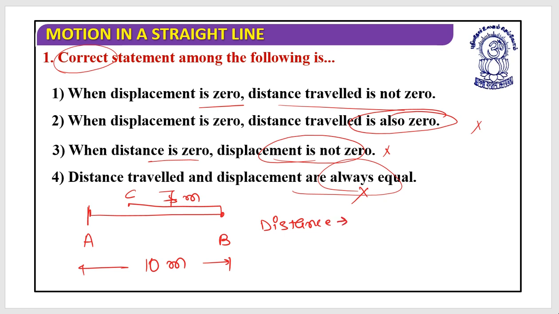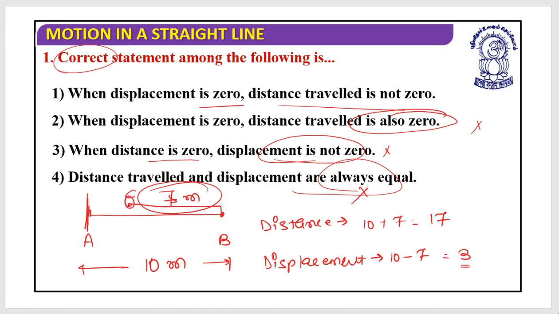What is the distance? It would be 10 plus 7, yes, 17. Now what is the displacement? It is 10 minus 7, which equals 3,